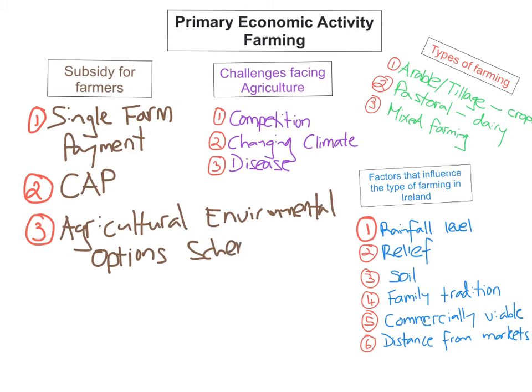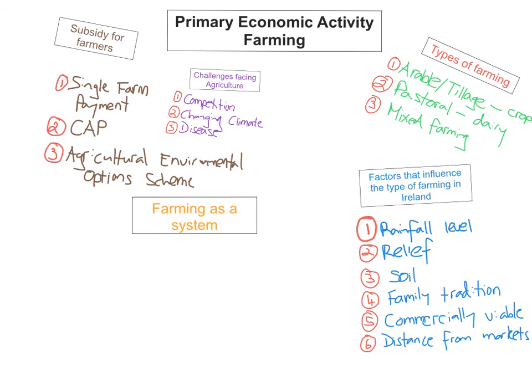So you might be wondering, what is the Agricultural Environmental Options Scheme? Well, this is a scheme that allows farmers to receive grants for protecting the environment. It replaces the Rural Environmental Protection Scheme that was there in the past. Okay, so farmers get grants for protecting the environment.